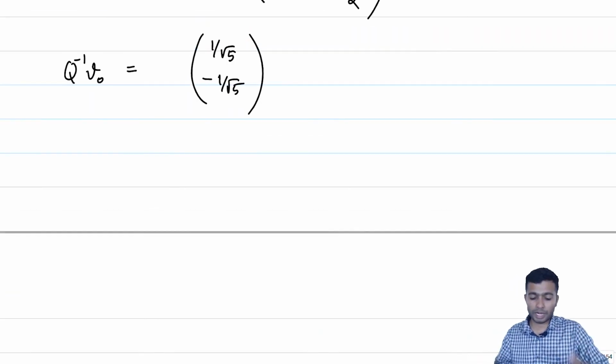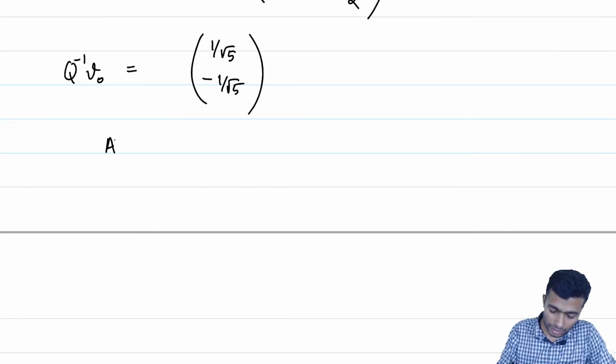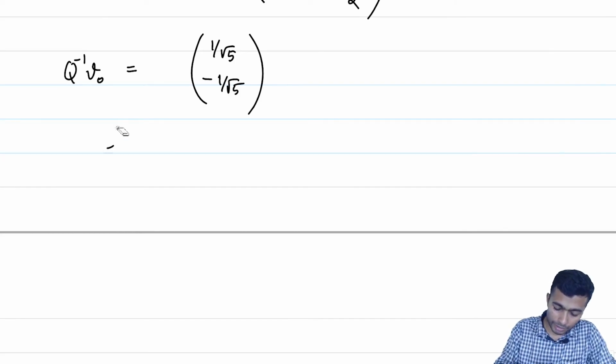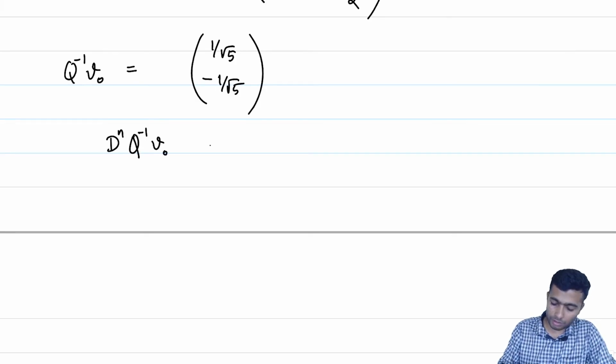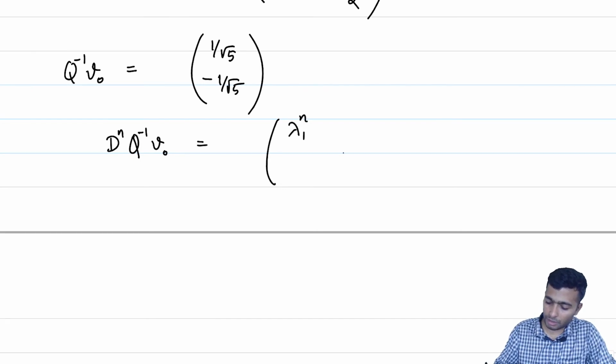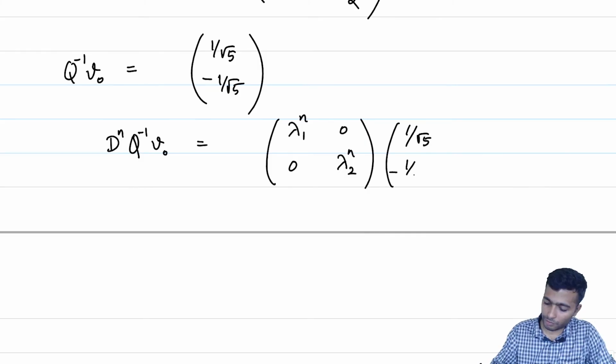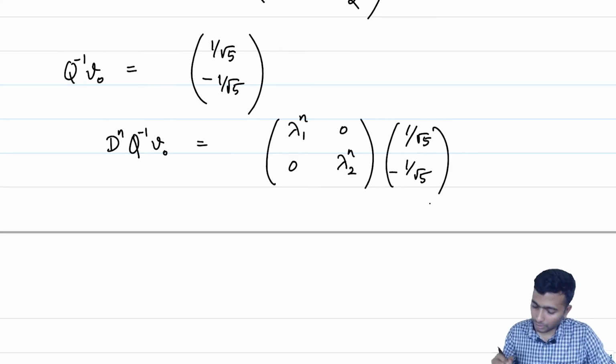And if you multiply this by D to the power n, D to the power n Q inverse V0 will just be lambda 1 to the power n, 0, 0, lambda 2 to the power n, times 1 by root 5 and minus 1 by root 5. So, let me maintain the root 5 for now.